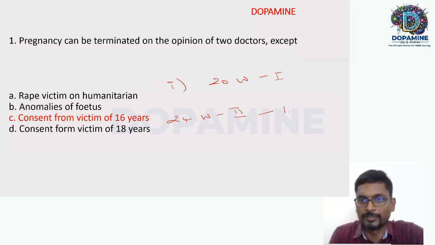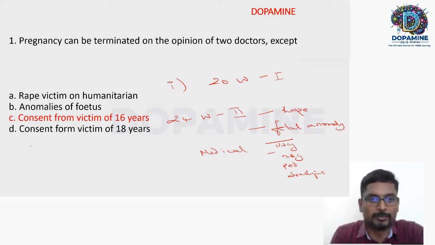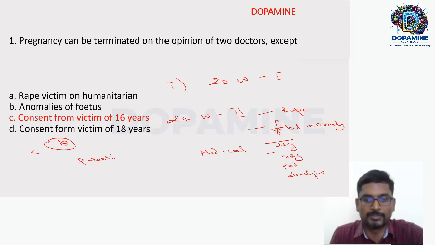Here you have the first indication as rape, humanitarian grounds, or fetal anomaly found on ultrasonogram. This requires a medical board that you all know, consisting of OBG, pediatrics, and the sonologist or radiologist or any other doctor as specified by the medical board. Here the question is about consent. Consent with respect to MTP is 18 years, right? If the girl is less than 18 years, you have to get consent from the parents. So that's the first question.